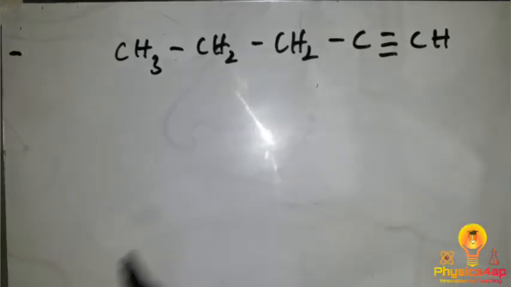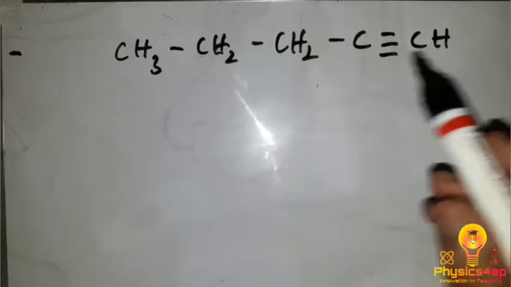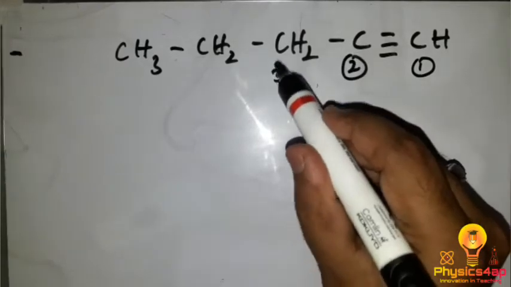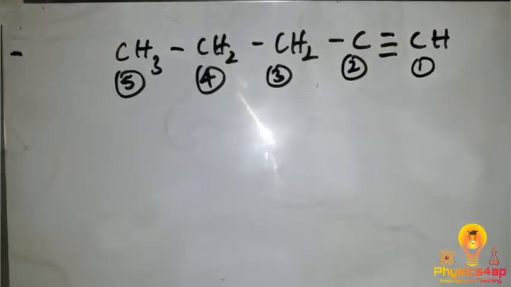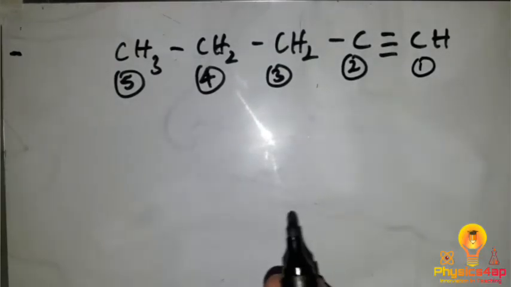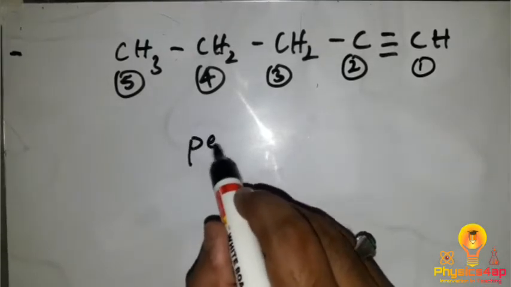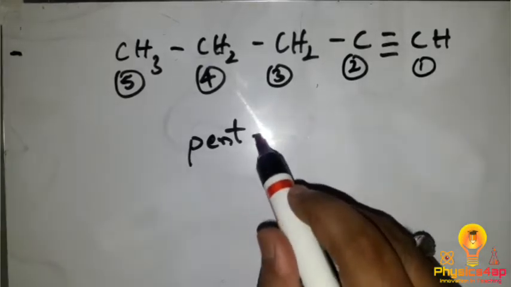Now, where do we have to give the number system? Where we have the triple bond, from that side we have to give the number system. So 1, 2, 3, 4 and 5. If we have 5 carbons, what do we write as the root word? Yes, we write pent, hyphen.